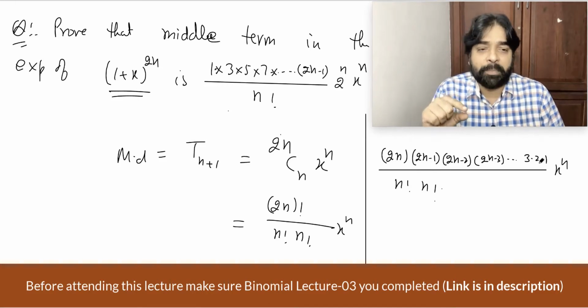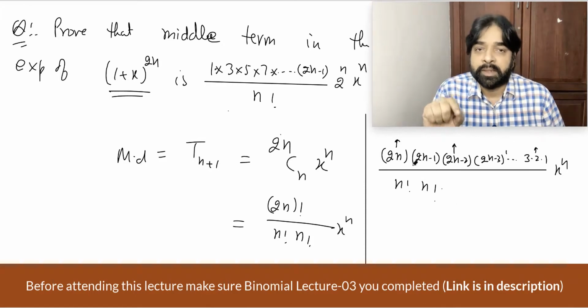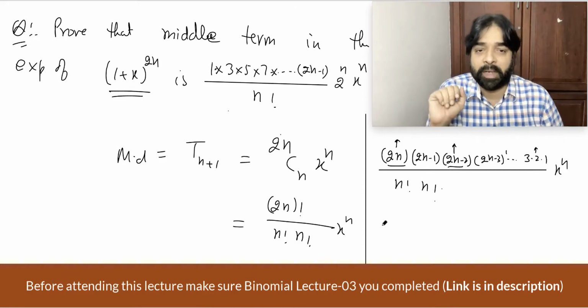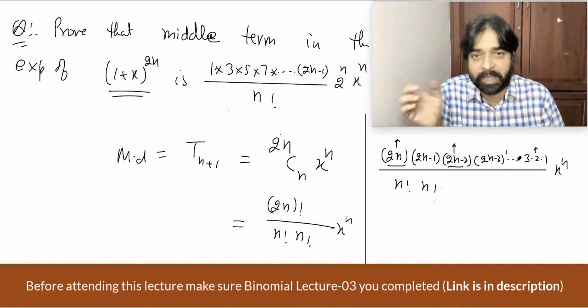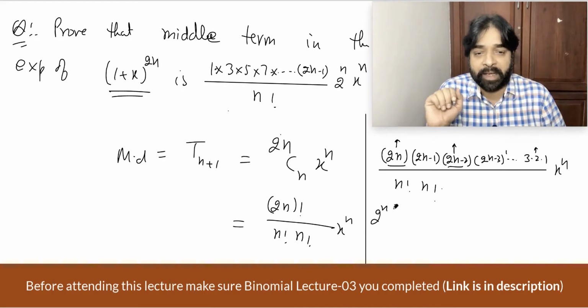Think carefully, how many brackets are there? 2n brackets are there. Out of these 2n brackets, n are even brackets. From every even bracket I can take 2 common. So 2 from here, 2 from here, 2 from 2n minus 4, 2 from 2n minus 6. So 2 will come out how many times? n times. So 2 power n, and in the bracket what will be left? n will be left, n minus 1 will be left from here, n minus 2 from 2n minus 4, and so on.